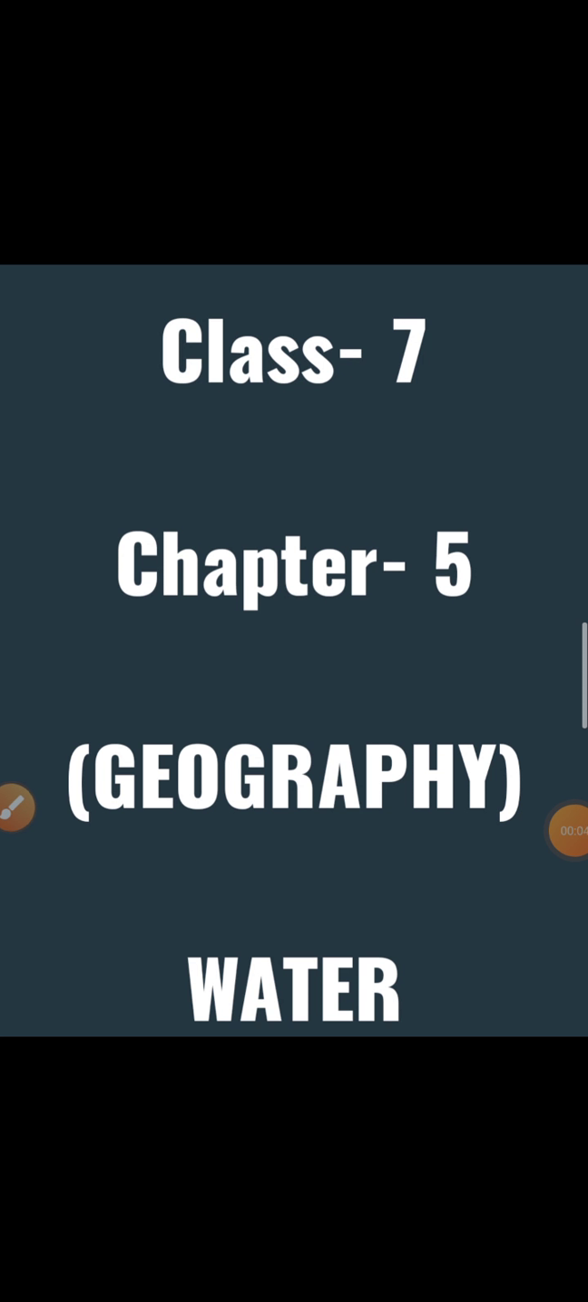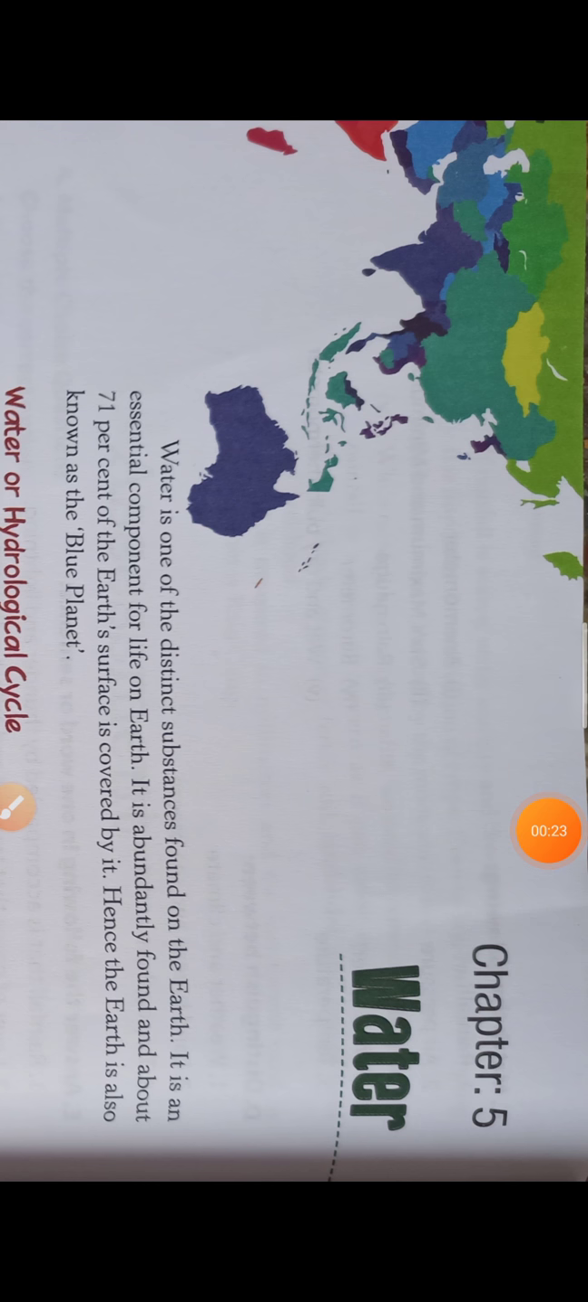This is Madhuri Taneja and in today's lecture we will study chapter number 5 of geography, that is water. Now you all know that the earth's surface is covered 71% with water and only 29% with land. This means major portion of the earth's surface is covered with water. So water is available in abundance on the surface of the earth, and this is the reason why the earth is known as the blue planet or the watery planet.